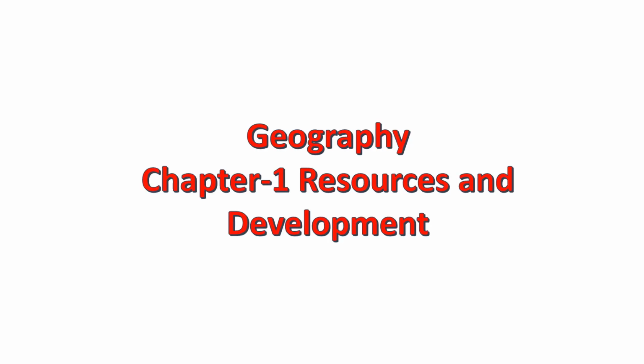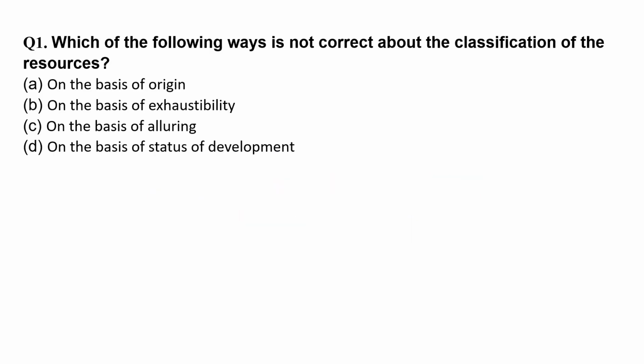Let us start from the first chapter. Resources and development. Which of the following ways is not correct about the classification of the resources? Options are given to you. You have to select the correct option.